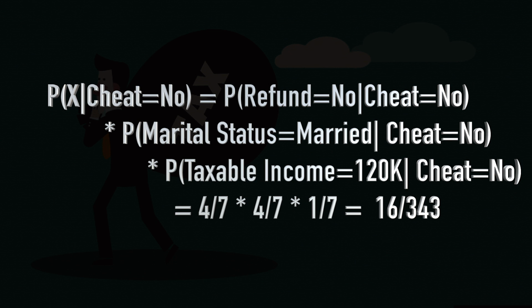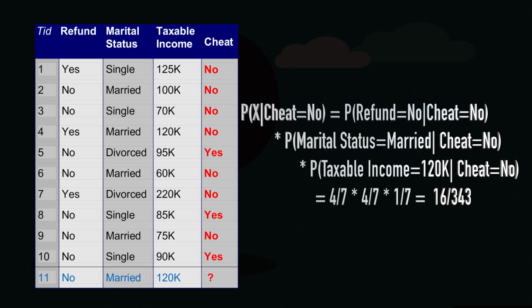So, it is a product of these three terms because of the naive assumption, remember that. Now, what is the probability of refund is equal to no given cheat is equal to no? To compute this, we will look at our 10 records, and in those 10 records we will see only those records where cheat is equal to no.